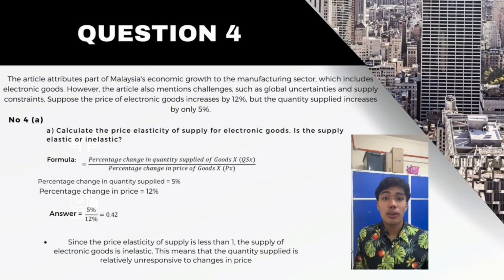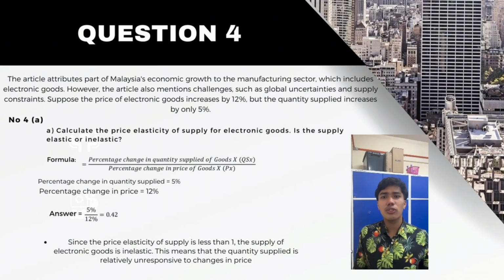This means producers are not very responsive to price changes. Supply does not increase significantly even when price rises. Why is this important? Inelastic supply often occurs in industries with production constraints such as limited raw materials and high production costs. Okay, policy implications.